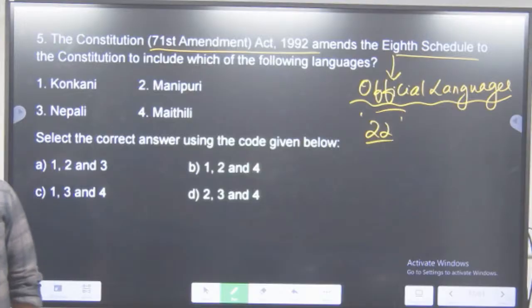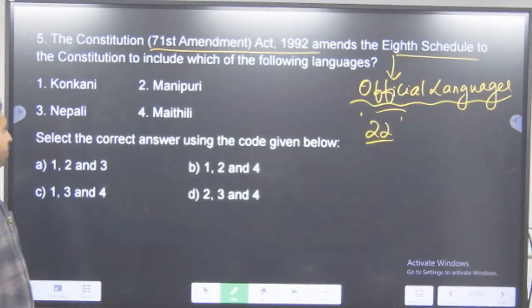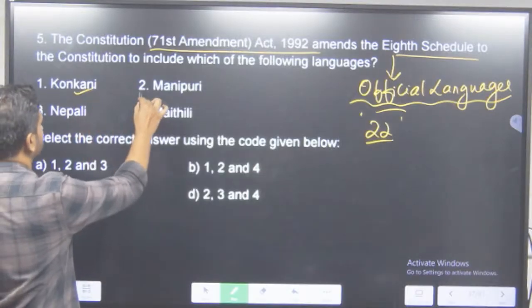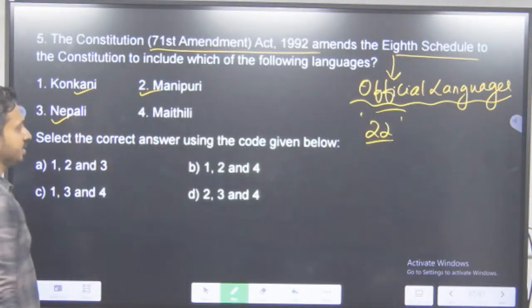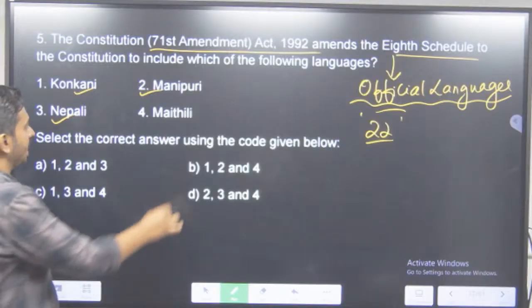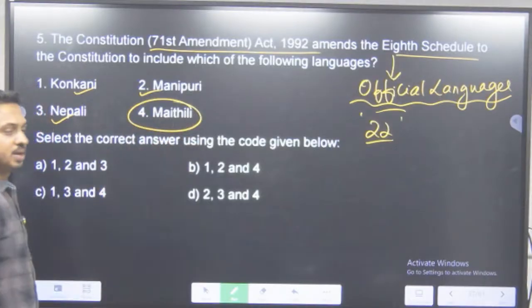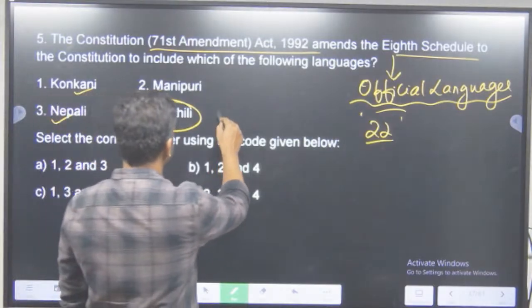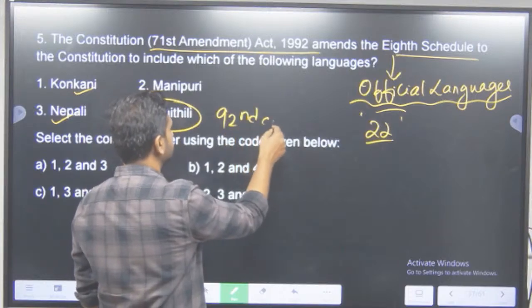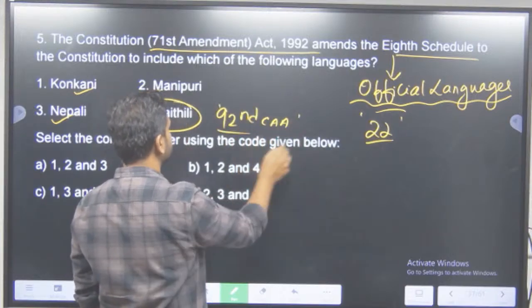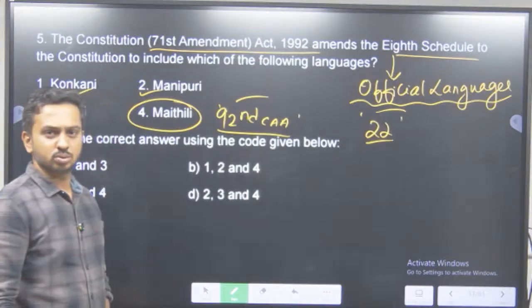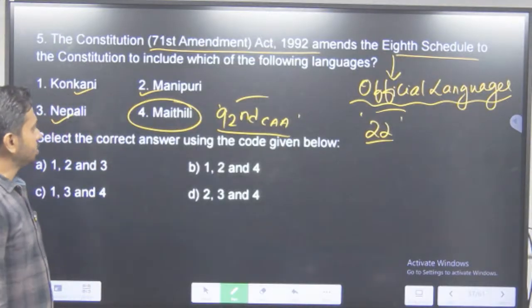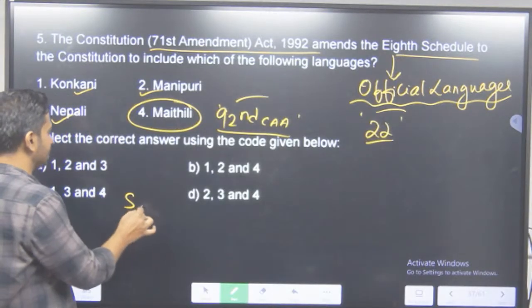How many did we add? What all did we add? We added Konkani, we added Manipuri, we added Nepali, definitely. Did we add Maithili? Maithili को add किया ना किया? ना किया. It was actually added through the 92nd Constitutional Amendment Act in and around I think 2003-2004 में add किया हुआ है. So we added Maithili, we added Santali,